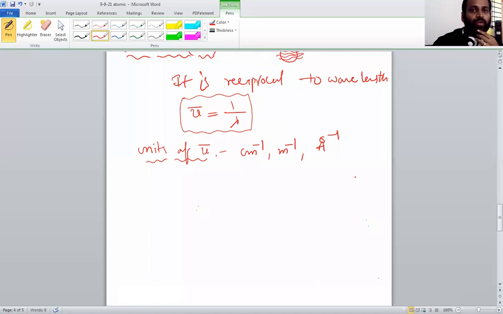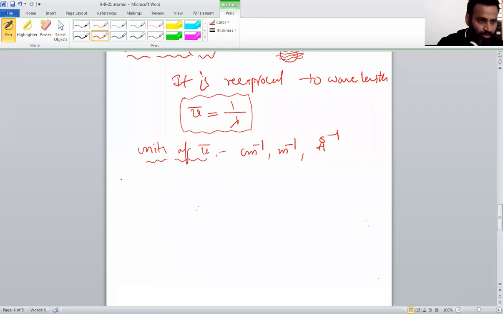The total number of waves present in unit length. Around the nucleus, electrons revolve in circular paths, and while revolving, the electron creates a wave in that orbit, so we consider unit length. Wave number is the reciprocal of wavelength.